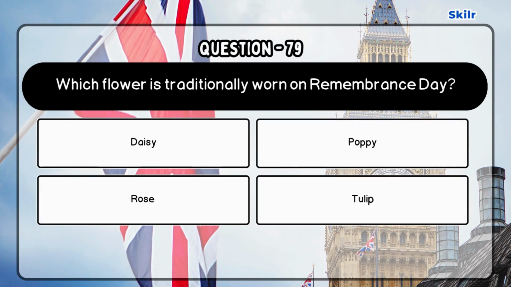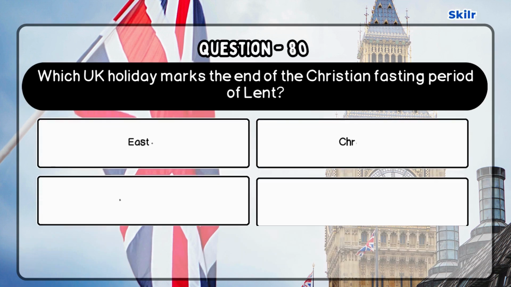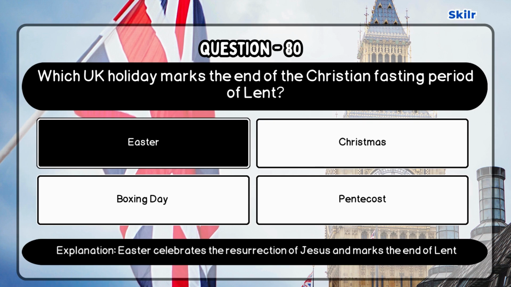Question 79. Which flower is traditionally worn on Remembrance Day? Correct answer is poppy, as the red poppy symbolizes remembrance and hope and is worn to honor fallen soldiers. Question 80. Which UK holiday marks the end of the Christian fasting period of Lent? Correct answer is Easter, as Easter celebrates the resurrection of Jesus and marks the end of Lent.